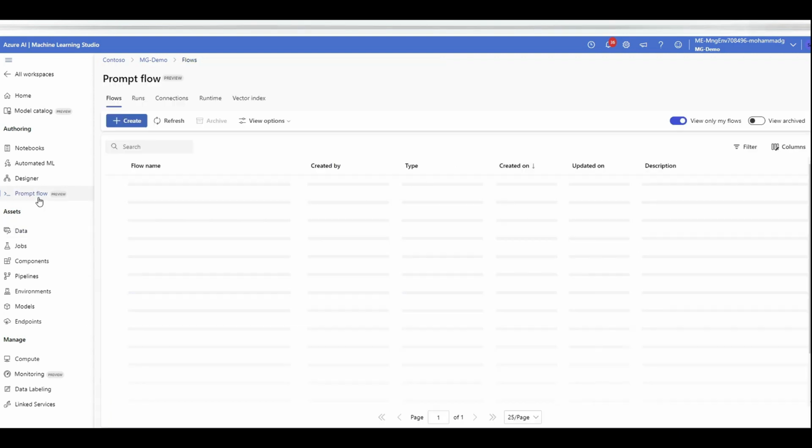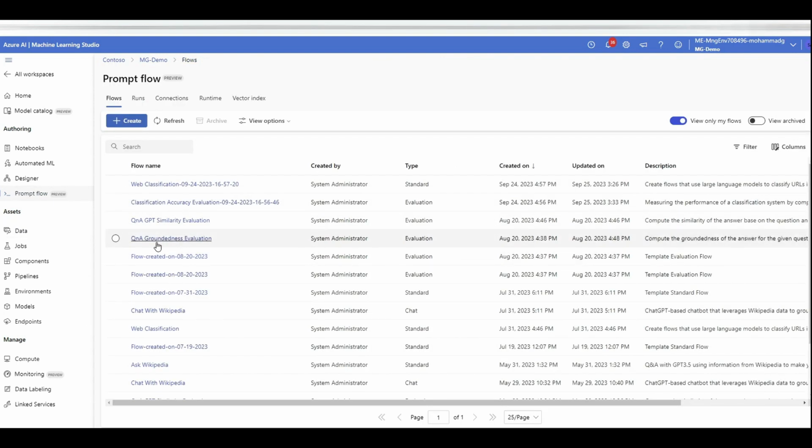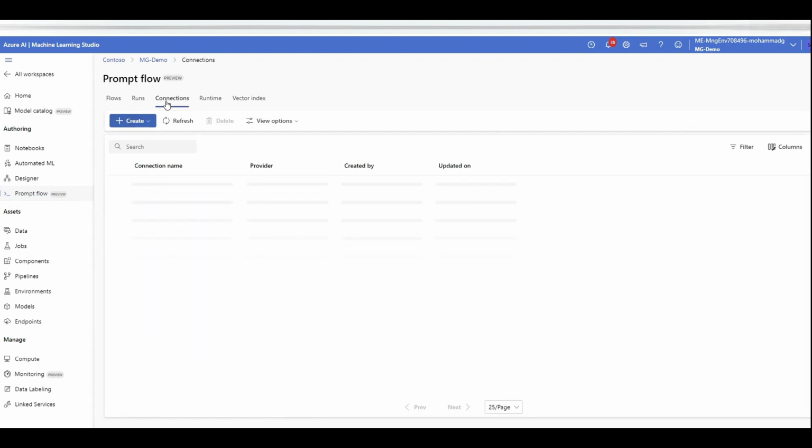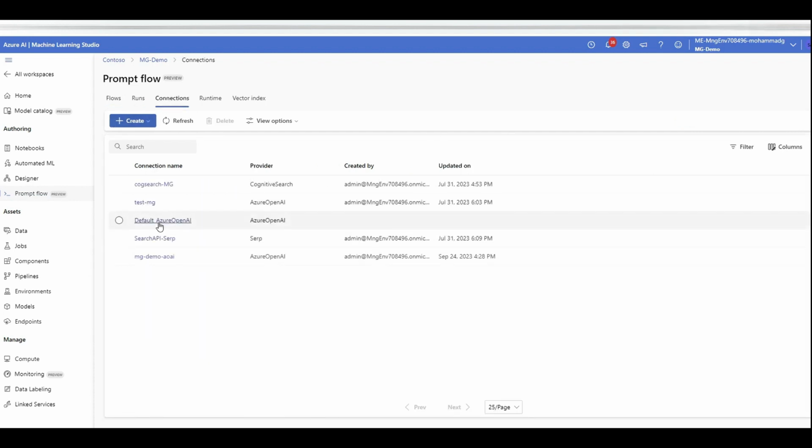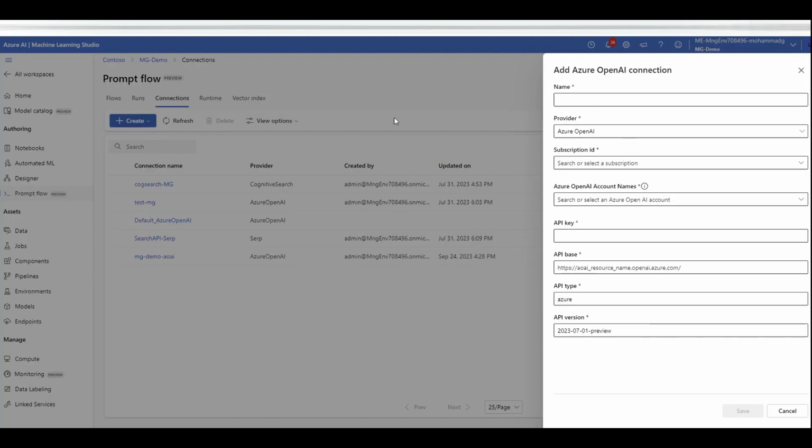First, come into your prompt flow. Before you deploy anything, create a connection to your Azure OpenAI, because we're going to use Azure OpenAI for calling and then shipping out prompts, having this web classification working. So click on create, click on Azure OpenAI or OpenAI, give it a name, test, select your subscription, select your Azure OpenAI, put in your OpenAI key and the base.